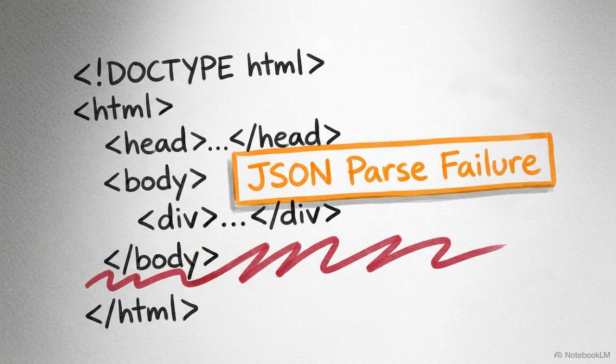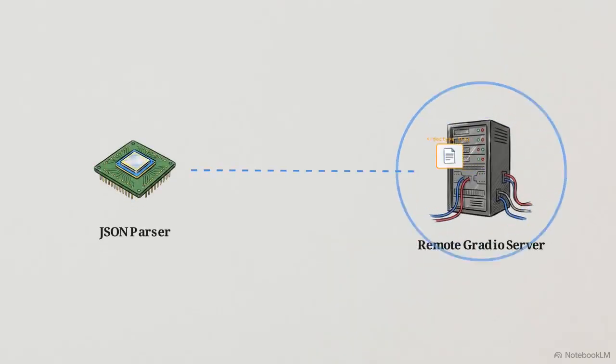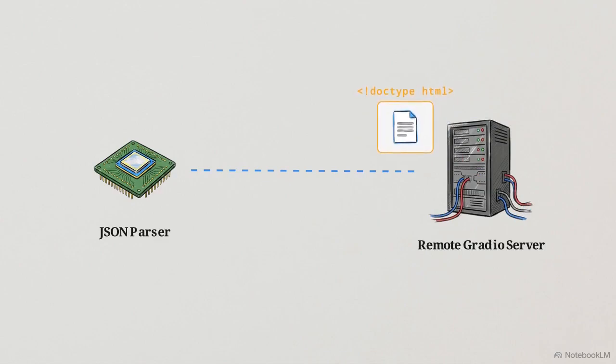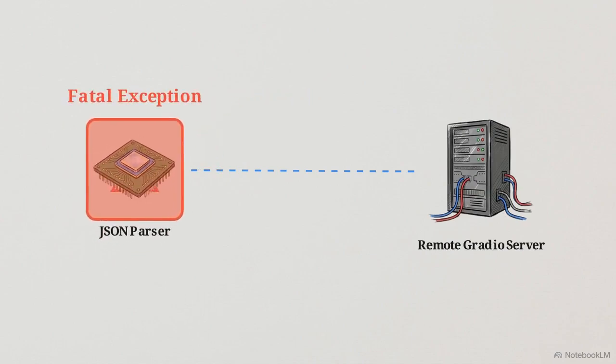Even after formatting the token correctly, the local client crashed again, returning a parsing exception that read, "Expecting value: line 1, column 1, character 0." This is a classic Gradio routing trap. Sending raw HTTP calls to an unregistered port 7860 on a Gradio server doesn't return a JSON payload. The server returns the raw HTML of its front-end web interface instead. When the local JSON parser attempts to read that raw HTML response, it throws a fatal exception.